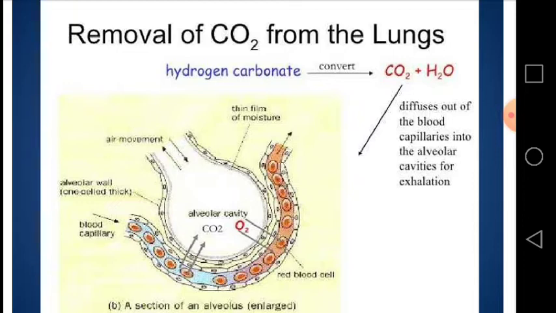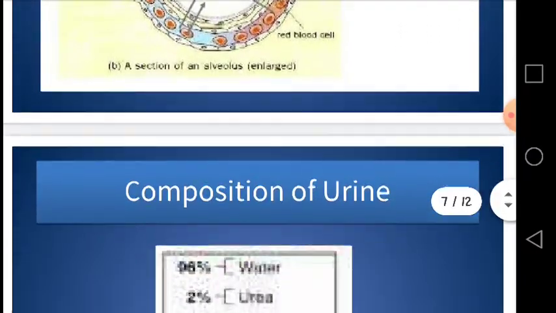Excess carbon dioxide is toxic to the body and needs to be removed. In the capillaries surrounding the alveoli of the lungs, hydrogen carbonate ions in the plasma are converted back into carbon dioxide, which then diffuses across the capillary wall, as you can see from this diagram, across the capillary wall of the alveolus, and the carbon dioxide diffuses into the airspace in the middle of the alveolus and is expelled from the lungs during exhalation. So dear students, this is how carbon dioxide is removed from the lungs.